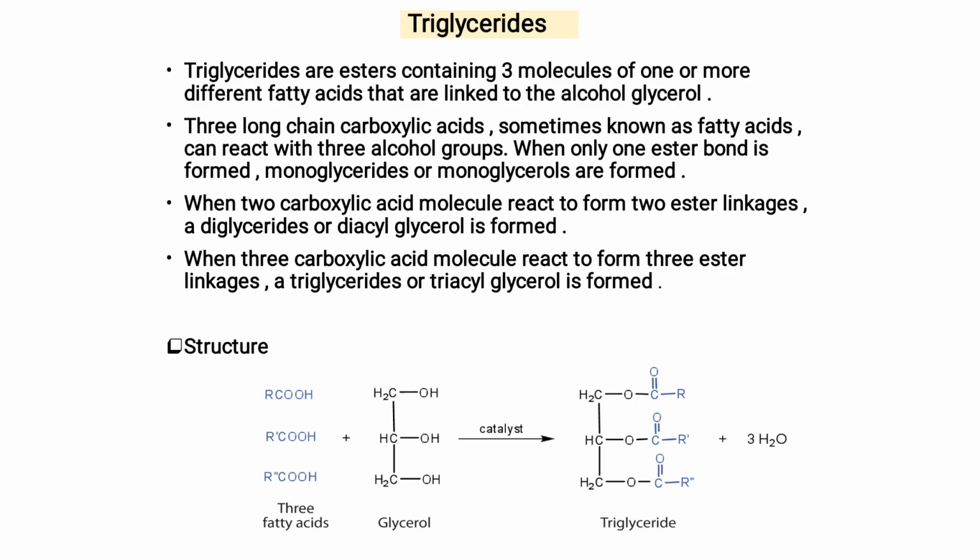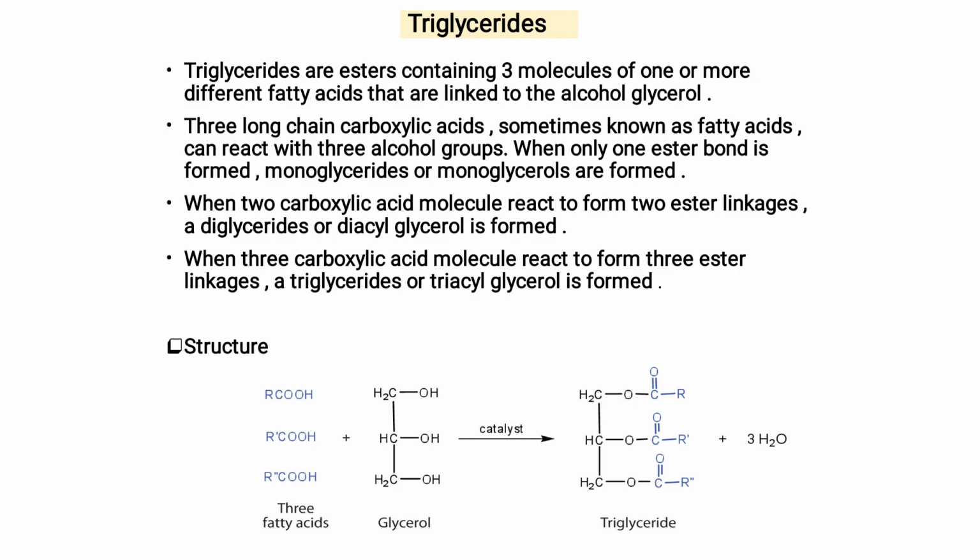CH2OH, CHOH, CH2OH. 3 long chain carboxylic acids, sometimes known as fatty acids, can react with the 3 alcohol groups when only one ester bond is formed. These 3 alcohol groups are fused, that's why it is called glycerol.